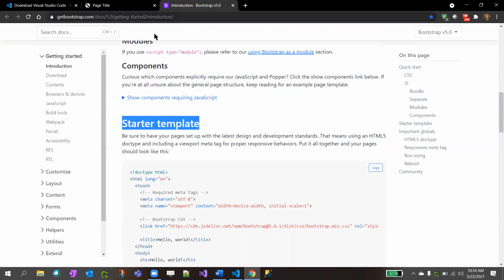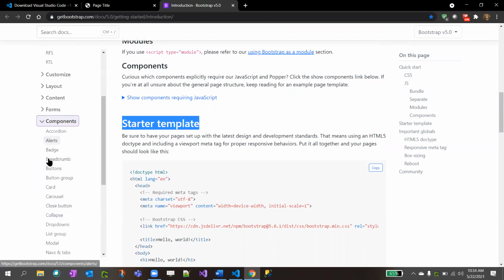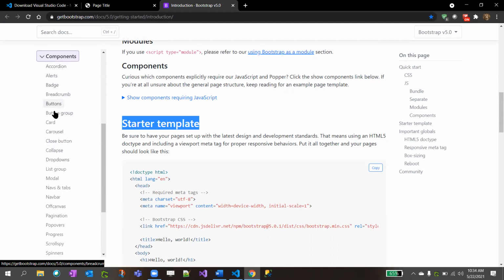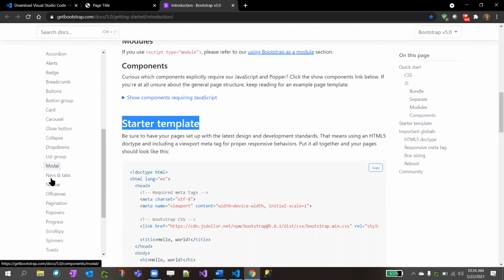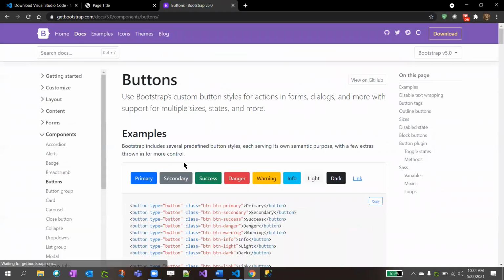Okay, and this Bootstrap documentation has everything inside. If you expand this component section here, they have everything built in, like components, what HTML we need to use, tables, inputs, cards, buttons. Let's see, these are the built-in buttons, right?